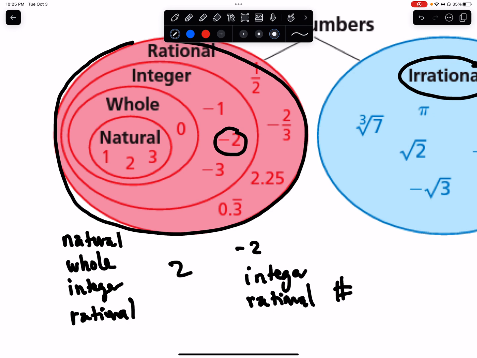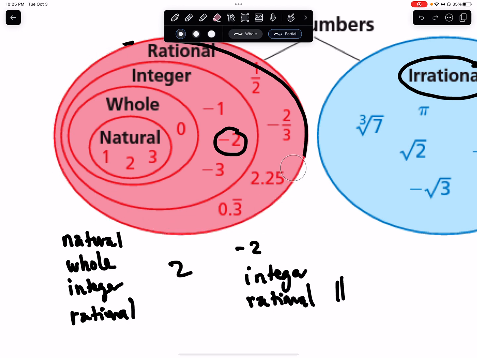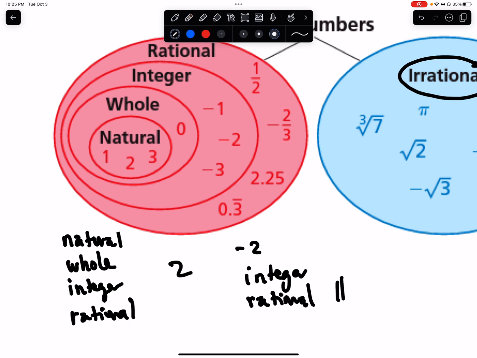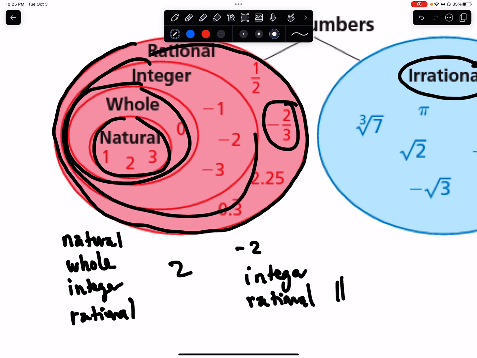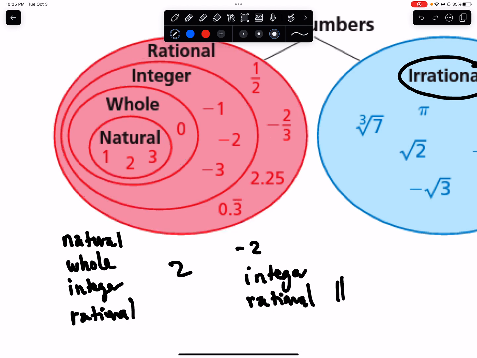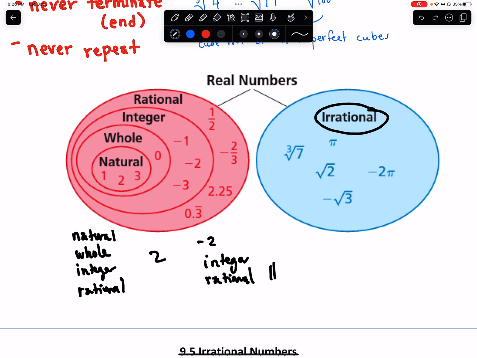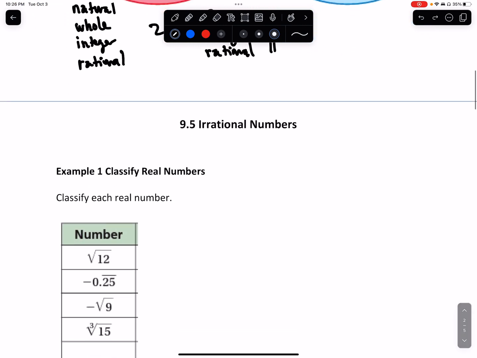Okay. Notice, for example, -2/3 over here. Let me clean this up again. -2/3 in this large oval. The only oval over here that -2/3 is in is the rational numbers oval. It's not in the natural numbers oval, the whole number oval, or the integer oval. So the only name that really applies to -2/3 is it's a rational number. Okay, so that's how this works. And that's what you need to be able to use in order to classify numbers. Classify means to put into categories or to separate into groups. All right, so let's try that down here